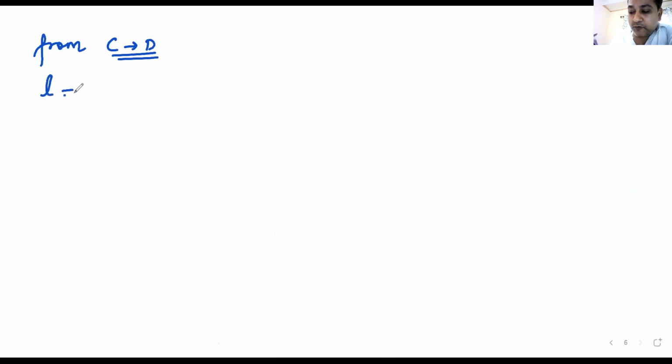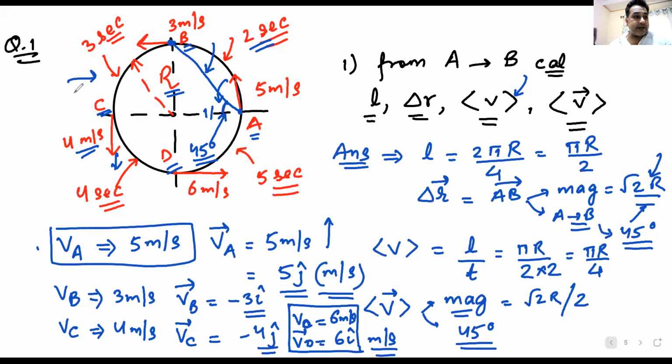What about L, which is the distance traveled? L, the diagram is here. L, the distance traveled from C to D.